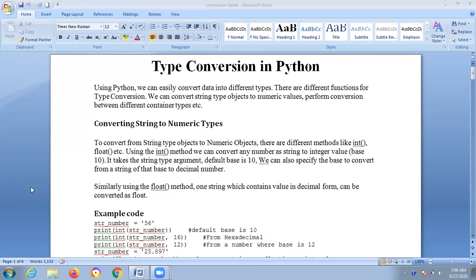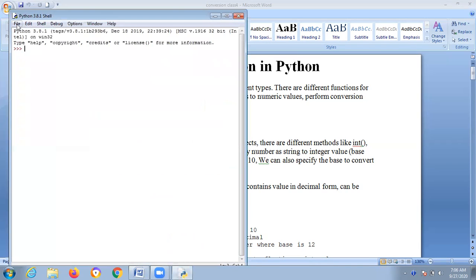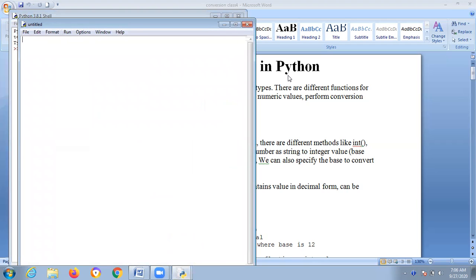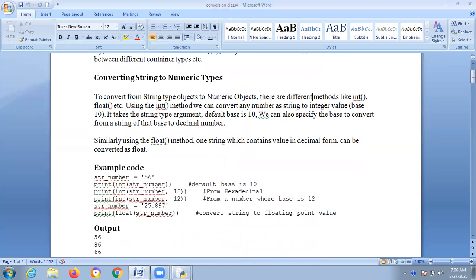int means only integer values will come, and float means decimal values will come. Assume that you are taking the string number enclosed in single quotes, 56. If it is a string, you have to enclose it in single quotes. What is our requirement?